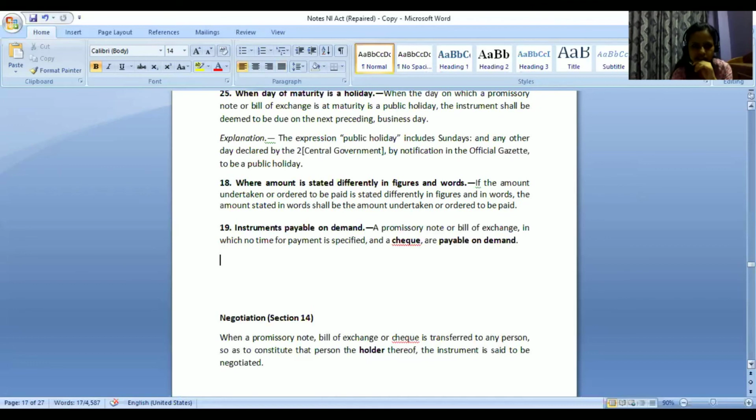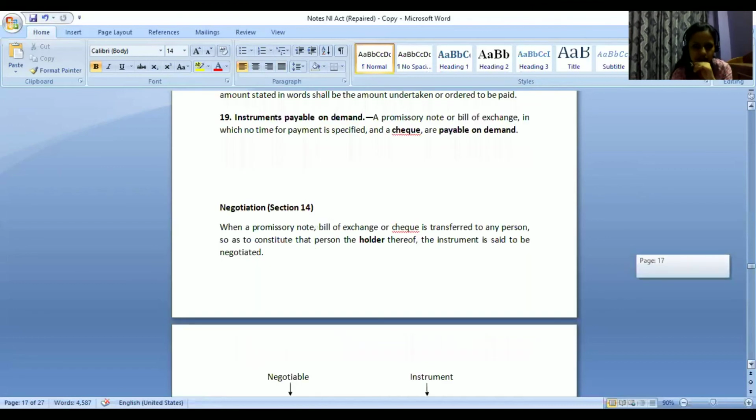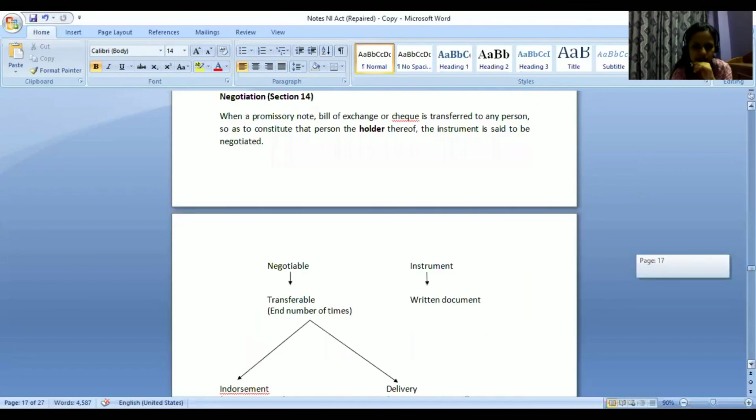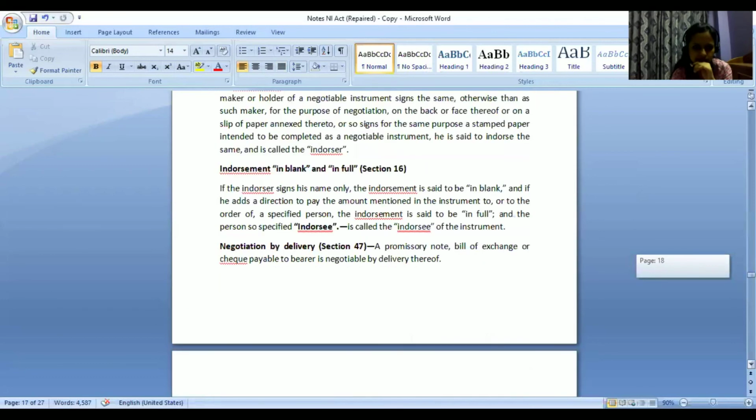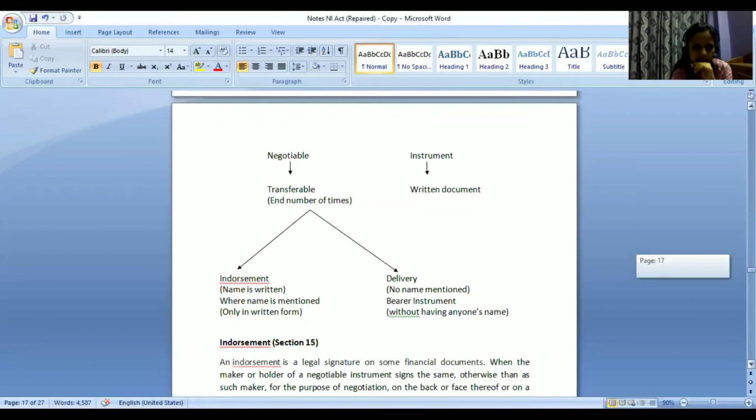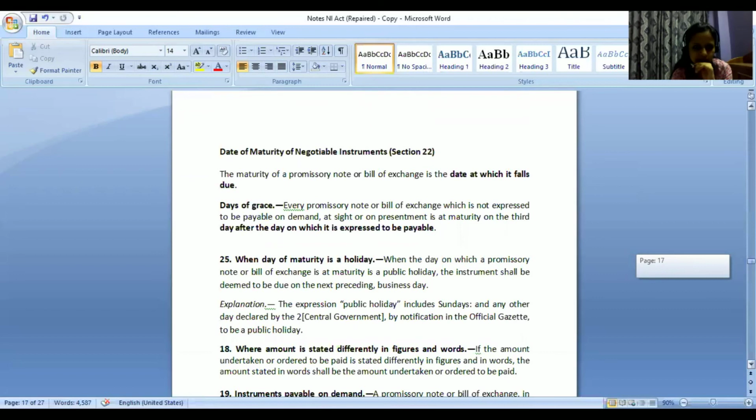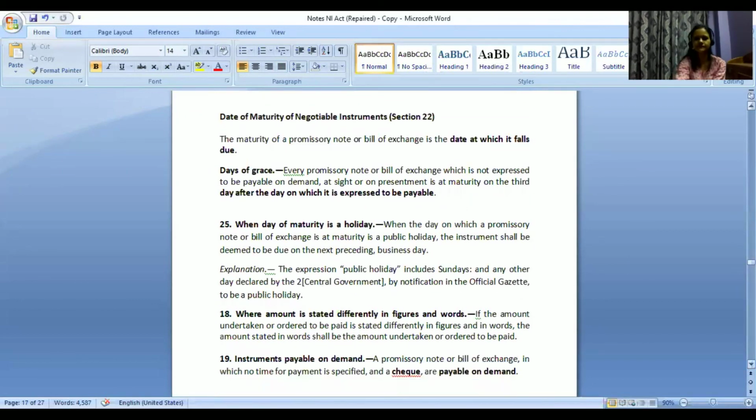So these are just some random sections which I saw questions being asked. Any doubts on this particular part? 22, 25, 18, and 19. Is this part clear?